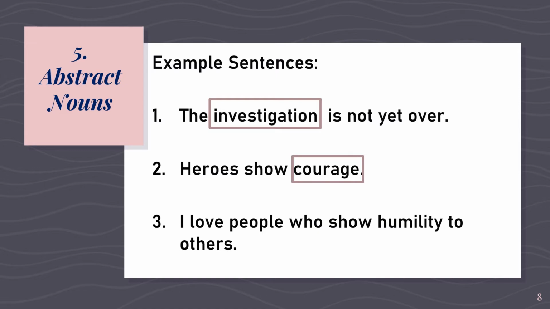What do you think is the abstract noun in the sentence? Very good. It's humility. Take note in sentence 3, the word love is not an abstract noun because the word love there is used as a verb. Investigation, courage, and humility are abstract nouns which do not appeal to our five senses.